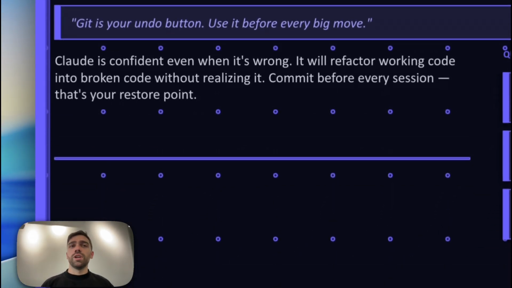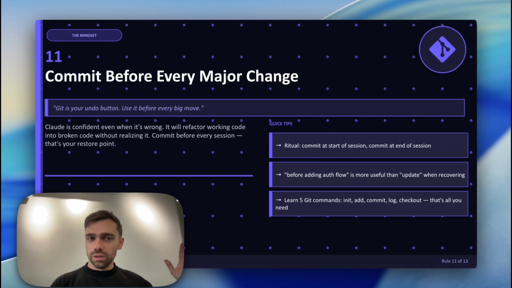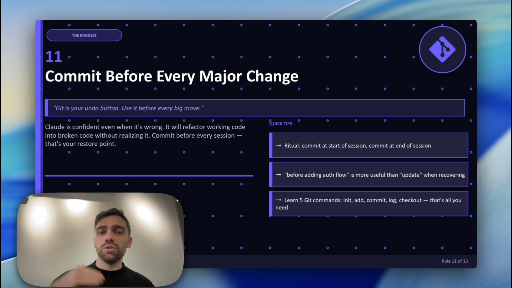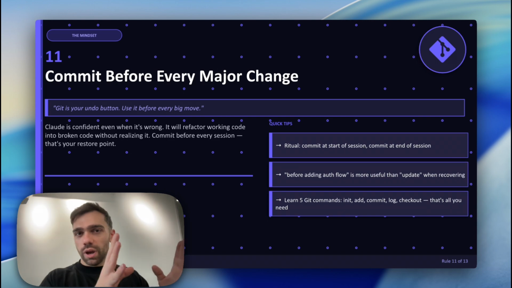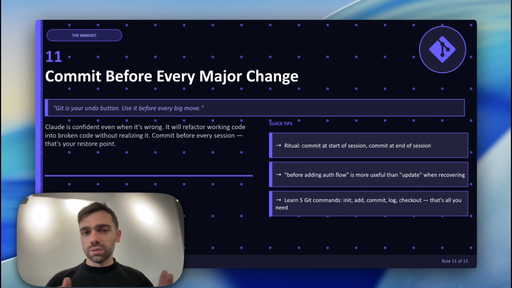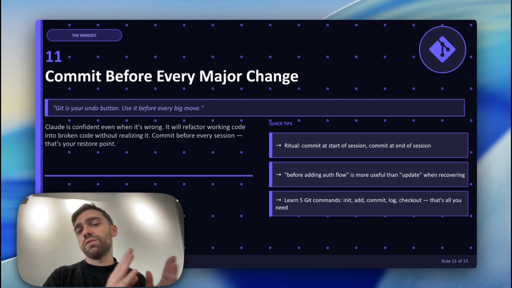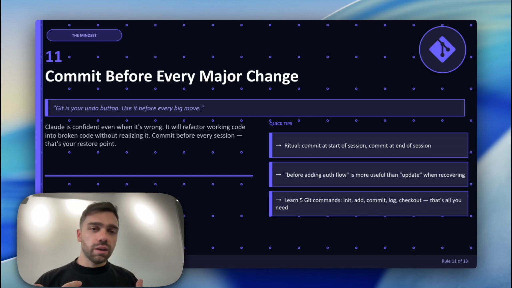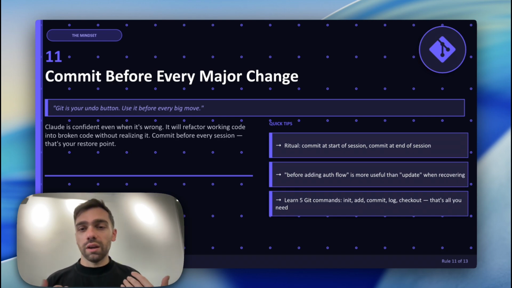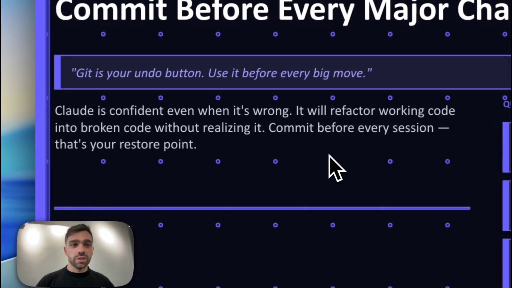11th rule, commit every major change. With every task that I've mentioned earlier, make sure that you're committing before every major change. You don't want to have basically like 7 to 8 commits, and then you want to force deploy, or you want to deploy it on Vercel all at once, okay? Because then the production, which is what you have live on your website, you're then trying to fight which session was the one that made that commit change for you to go back and find how to fix it, which you don't want to go through, especially if you're not technical. Like I'm not technical, and I went through that once, and I don't ever want to go through that ever again. All right, so it's just a piece of advice.